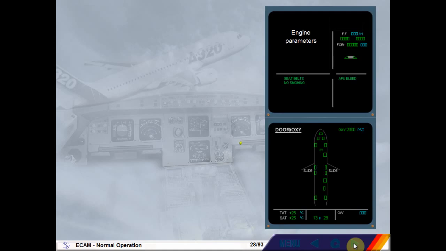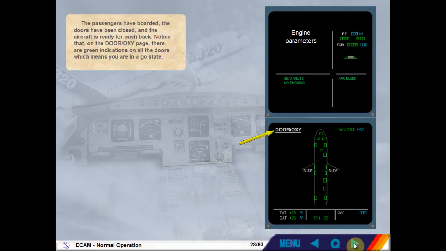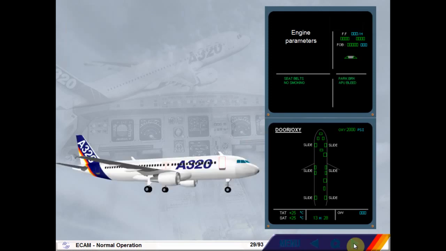Notice that on the door oxygen page there are green indications on all the doors, which means that you are in a go state. When the ground personnel attach a tow bar to the aircraft, they disconnect part of the nose-wheel steering system. The ECAM system will detect this and provide a green memo indication, nose-wheel steering disconnected.